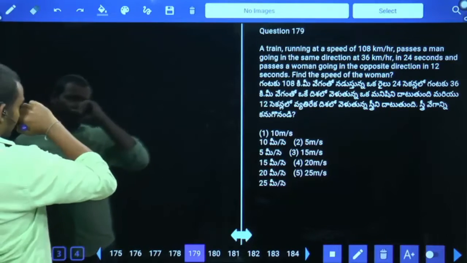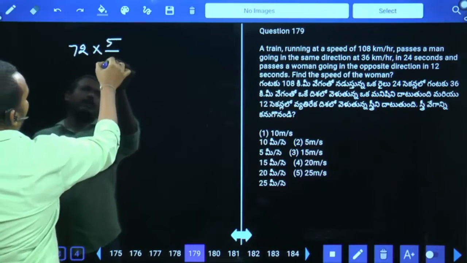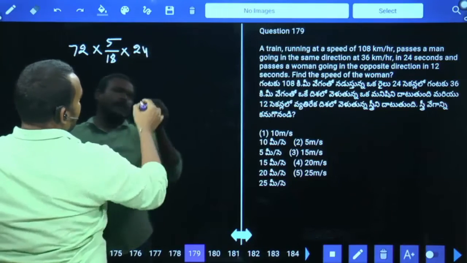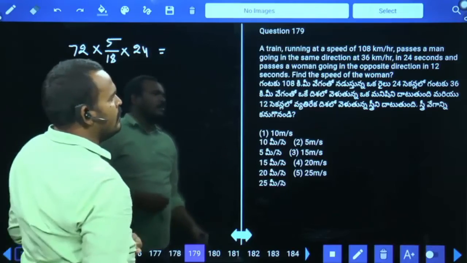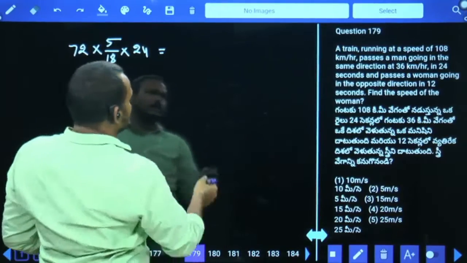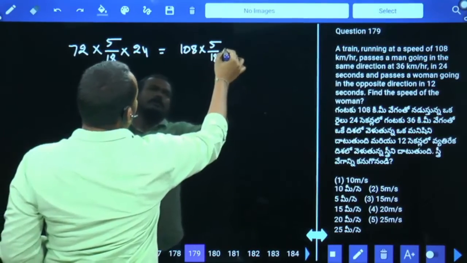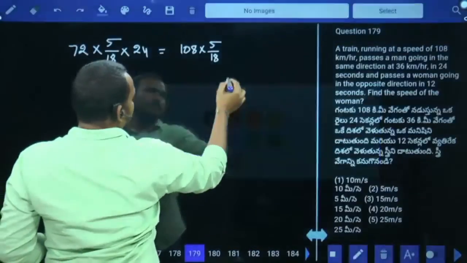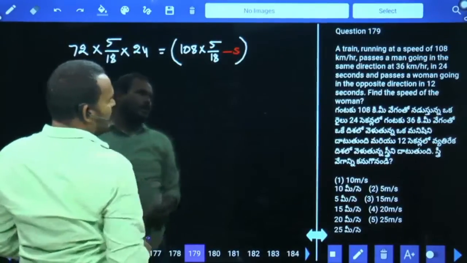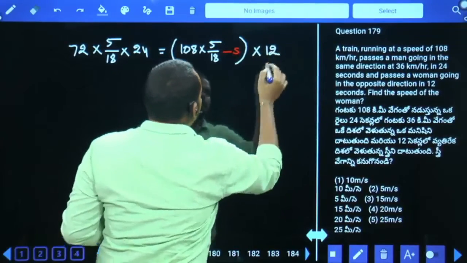108 and 36 in the same direction means we write 72 into 5 by 18. How many seconds are given? First one 24 seconds. Now find the speed of the woman. The speed of the woman is unknown, but the speed of the train is 108. So 108 into 5 by 18 minus s, into how many seconds? 12 seconds.